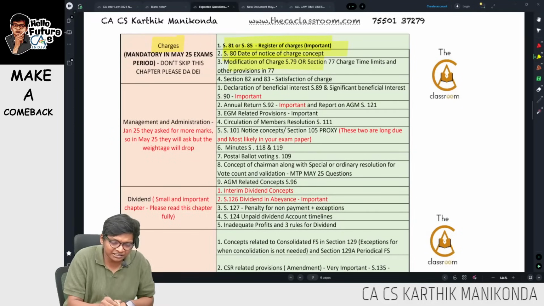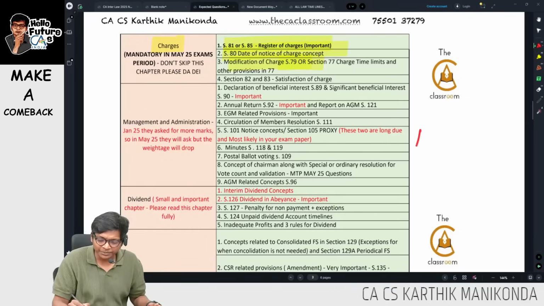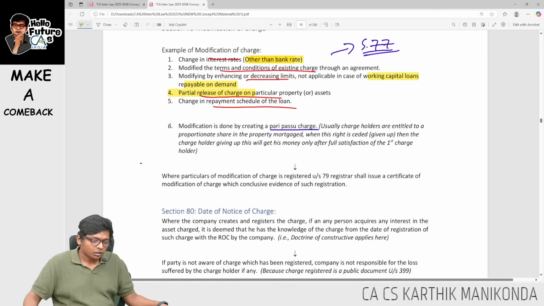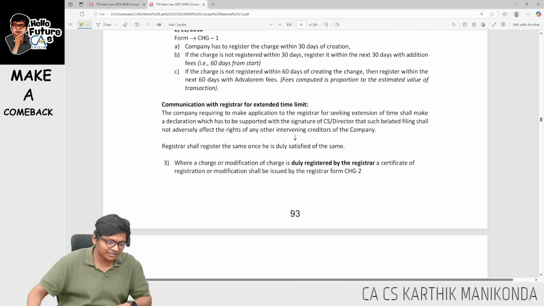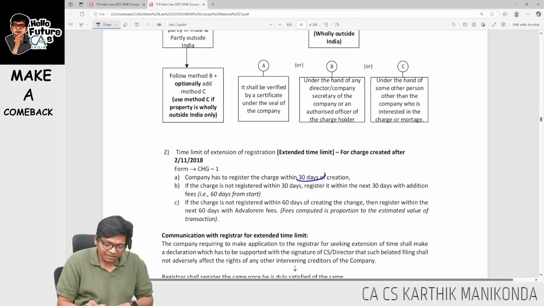That's what I gave in section 79. Sir, what is the time limit in section 77? Simple. The time limit is very simple. First, you have to register the charge within the 30 days, guys. So register the charge within 30 days. Very important. Register the charge within 30 days of creation.